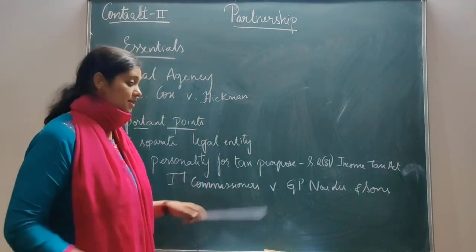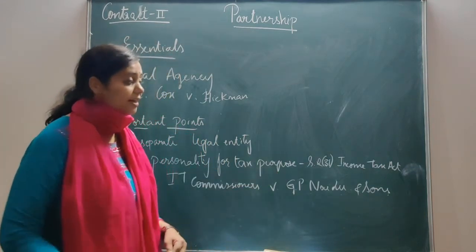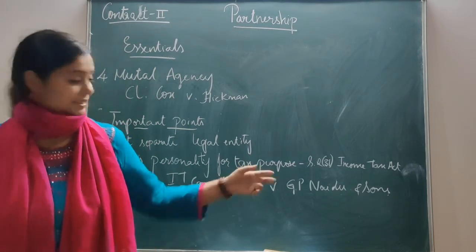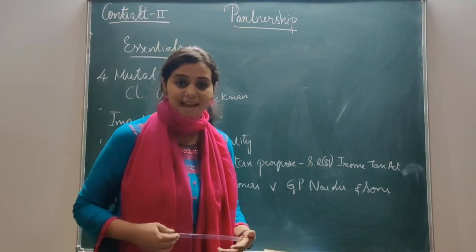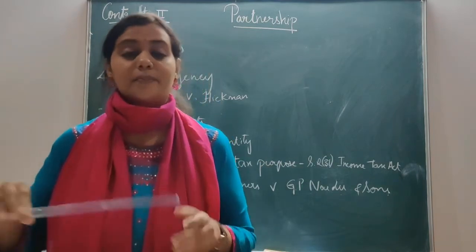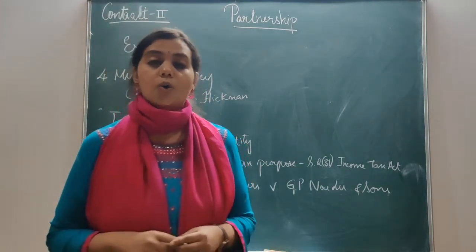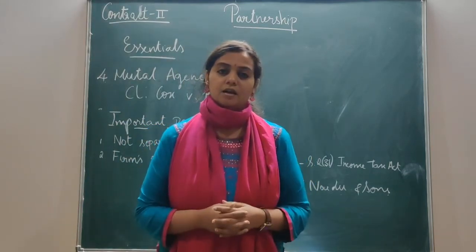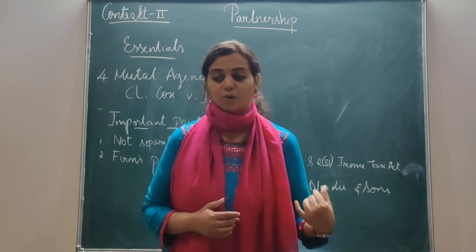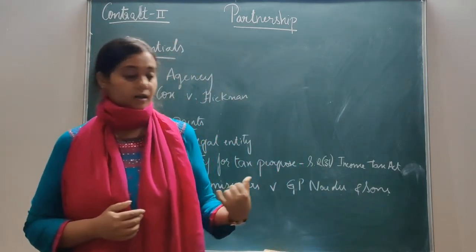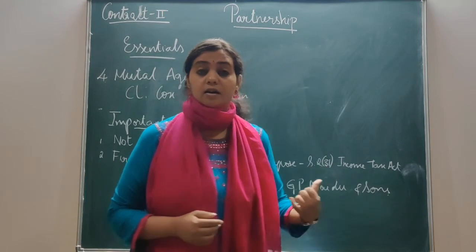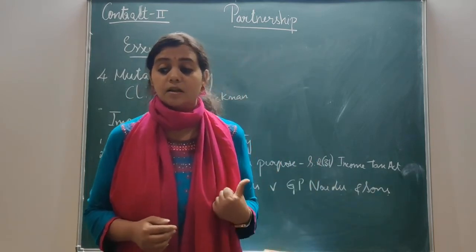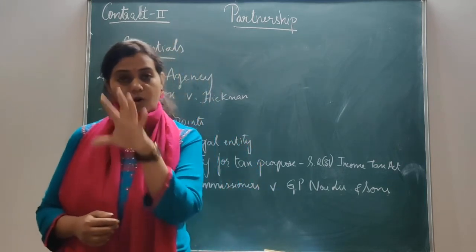Under Section 231 of the Income Tax Act, you find the definition of a person. It gives who are the persons who are taxable, who can be taxed. There are other persons also. Along with this, the firm is also coming under the persons who are liable to be taxable. So there are 6 others also along with this.